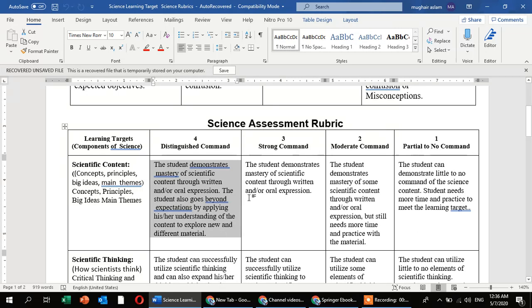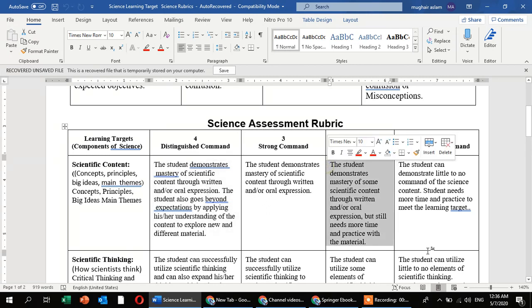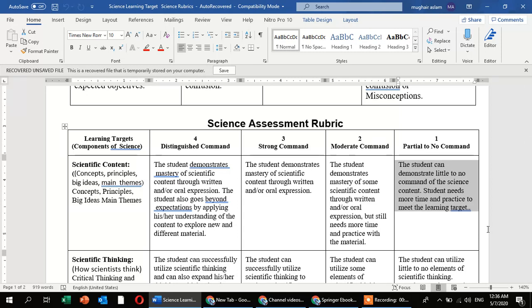Second, the student demonstrates mastery of scientific content through written or oral expressions. The student demonstrates mastery of some scientific content through written or oral expression, but still needs more time and practice with the material. A student can demonstrate little to no command of the science content. A student needs more time and practice to meet the learning targets.